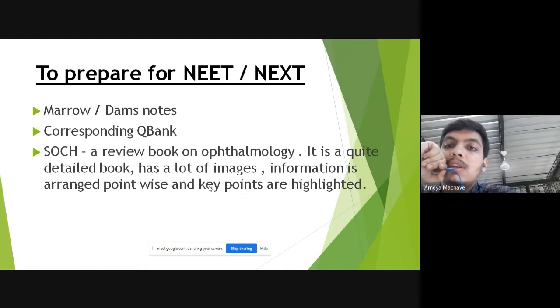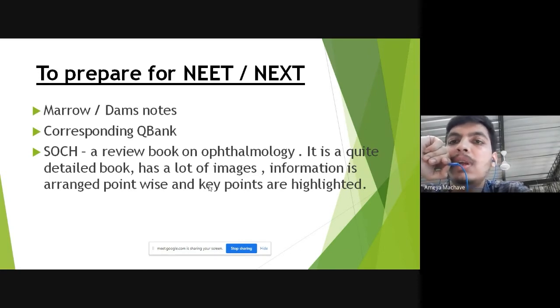So that is where the book is helpful. It gives the information in a point-wise manner, and the important points are highlighted. Like I said, for the topic of conjunctivitis, rather than reading a textbook of 30 pages, how Soch helps is it would give the general features of conjunctivitis in the beginning, and then it would highlight only the specific points in the different subtypes of conjunctivitis, which we need to remember for identifying that particular type.